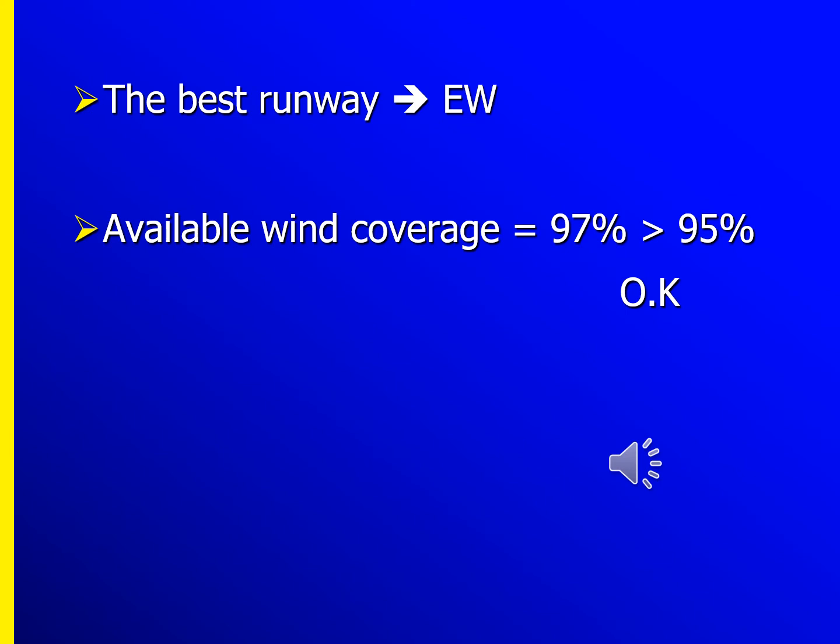So the best runway is an east-west runway. So in this case, available wind coverage is 97% to 95%. So on the diagrams, we can find out the percentage. So the most of these are frequency and wind direction, and 97 to 95% are covered. So in this case, this direction should be the best runway orientation.